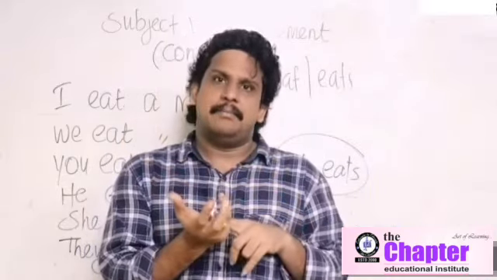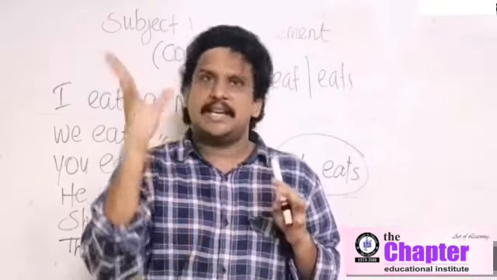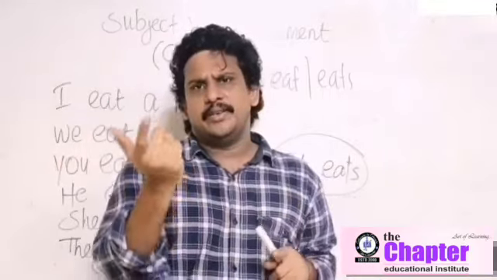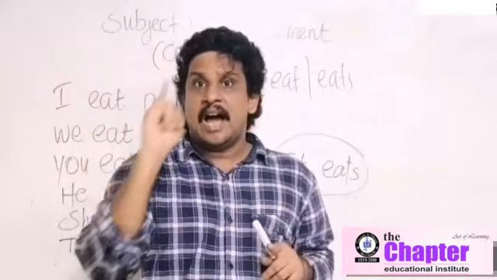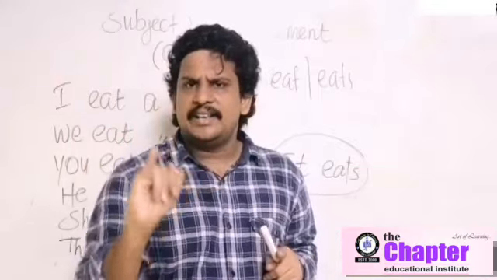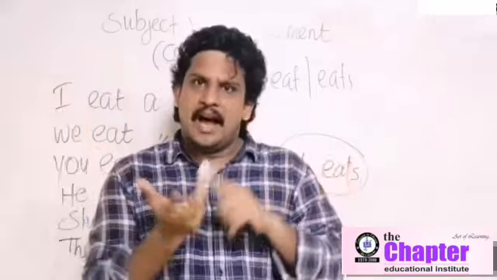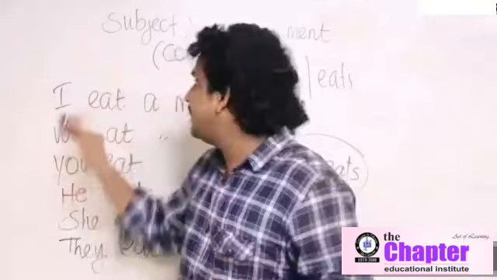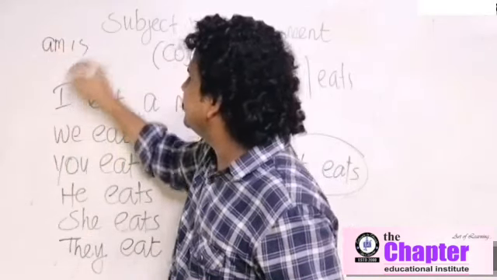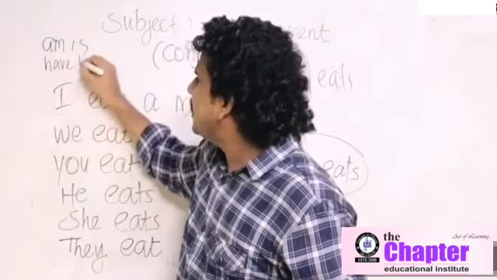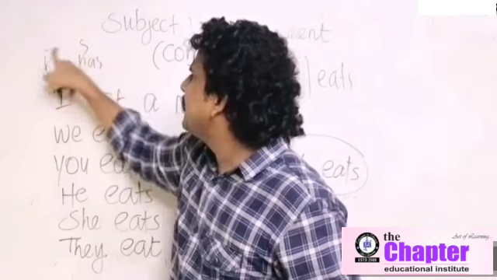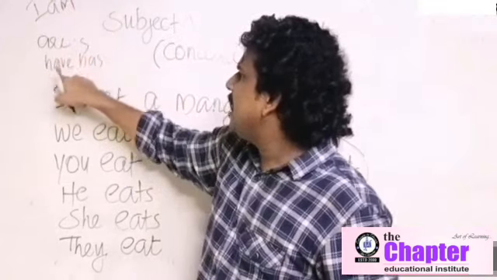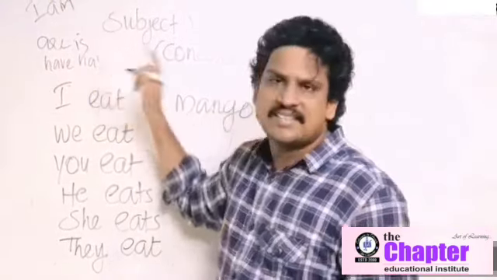That is, I am. Am is used only with I. Are and is. Is is singular. I am, we are, you are, he is, she is, it is, they are. Okay? I have, we have, you have, he has, she has, it has, they have. Have and has. Not am, it is are. Am only goes along with I. Are is plural, have is plural. Is is singular, has is singular.